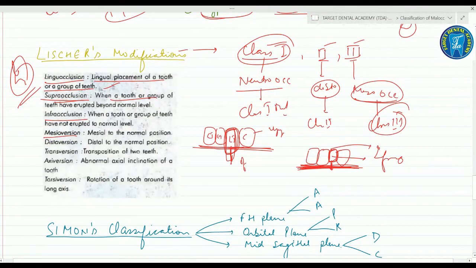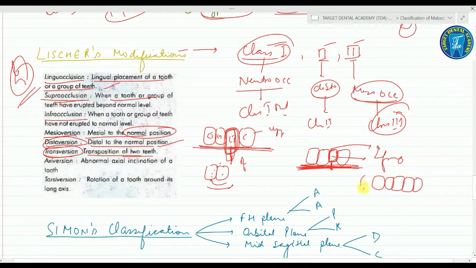Next is mesioversion, the tooth which is mesial to the normal position. This is the tooth and it is in the mesial direction. In the same way, distoversion is distal to the normal position. Transversion means transposition of two teeth. For example, these are your incisors, this is your lateral incisor, and these are your premolars, and this is your canine.